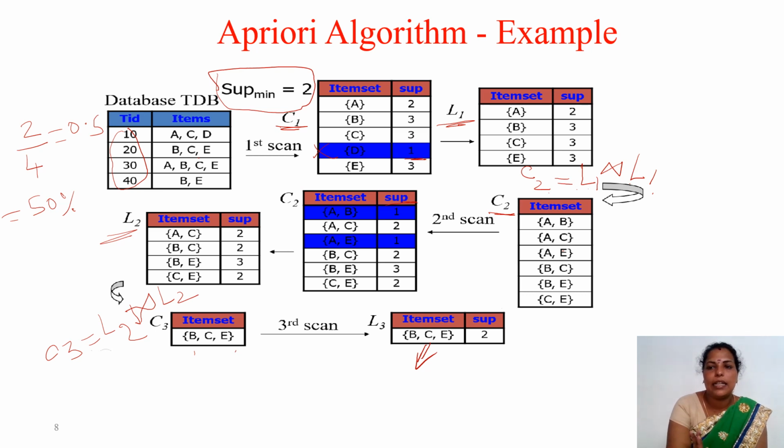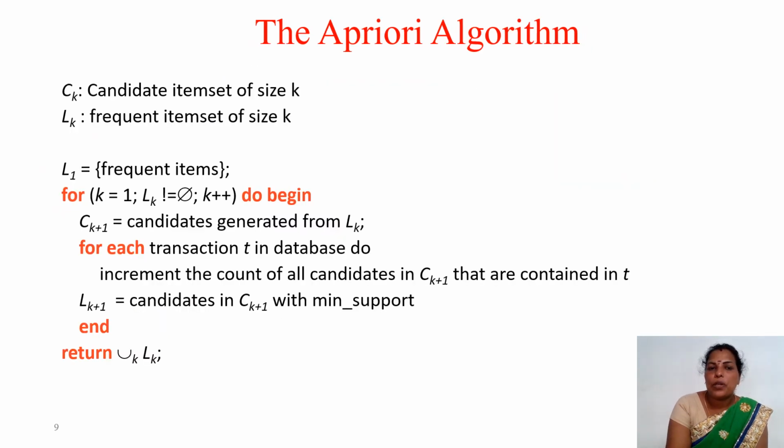Let us see the algorithm representation. So here we are having Ck, that is the candidate item set of size k. Lk is the frequent item set. So in the example we have generated C1, C2, C3, then L1, L2, L3. So candidate item sets and frequent item sets. So L1 equals frequent item sets; for k equal to 1, Lk not equal to phi, k++. We are generating the next count, that is Ck, the C1, C2, C3, likewise it goes on. So Ck+1 is generated from Lk, candidates generated from Lk.